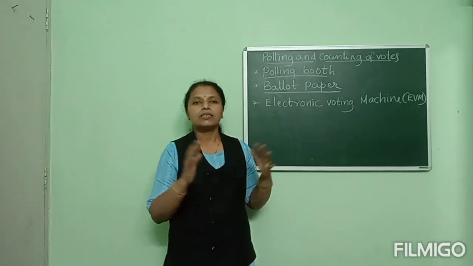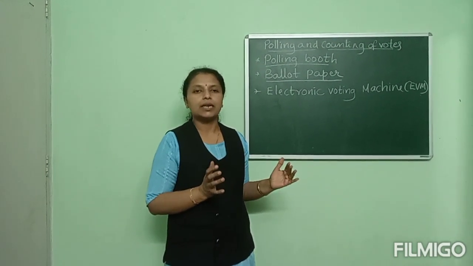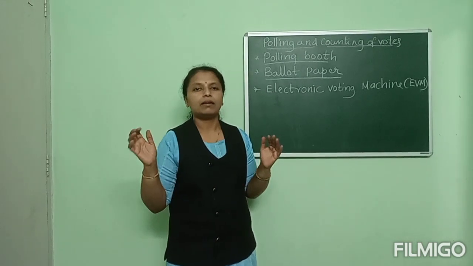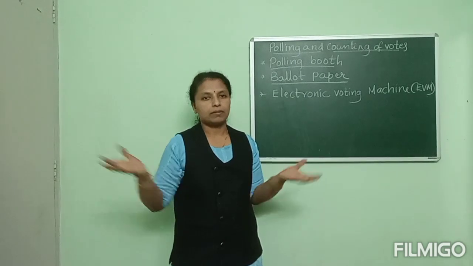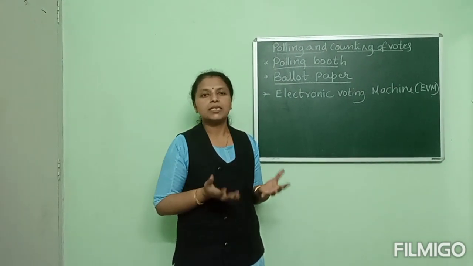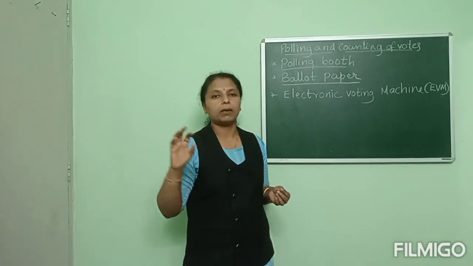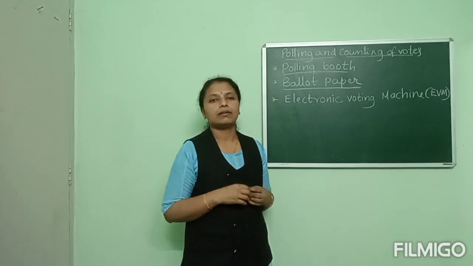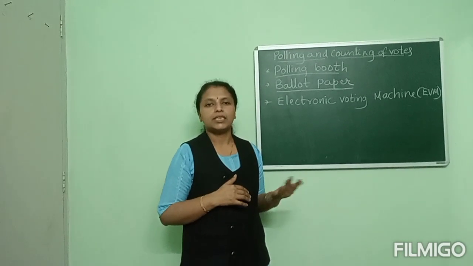After voting is over, in a Lok Sabha election, the election commission declares the dates for different constituencies. Almost every constituency will have the same date. Some states which have problems may have dates before or after the general dates.